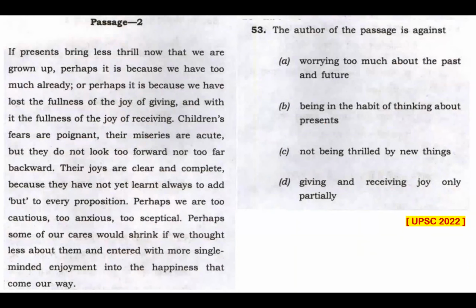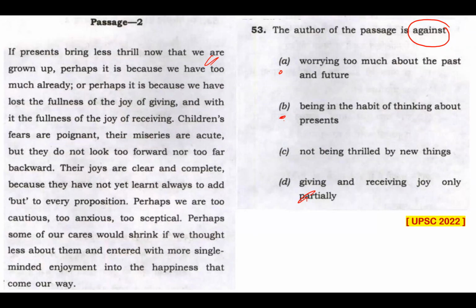Okay, let's try question 53. This is a sub-question of the previous passage. Bit tricky. Let's see. The author of the passage is against. This question is very much specific on what the author of the passage is against. Option A, worrying too much about the past and future. Well, that could be my answer. But let me focus on elimination now rather than selecting the right answer. So focus, elimination. Let me read option B.